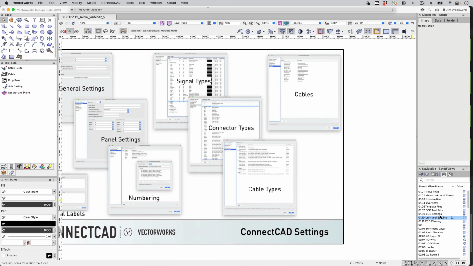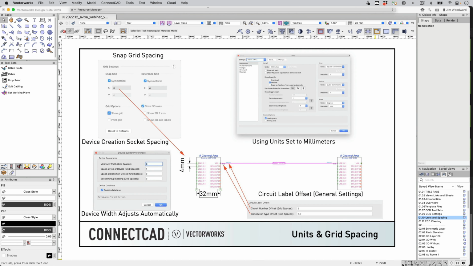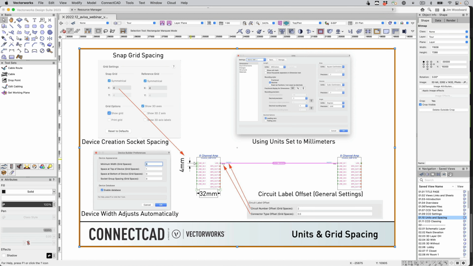Next, our units and spacing is based on our grid spacing. You'll see I'm working in metric, 4 millimeters for my grid spacing, and that will give me the spacing when I create devices in between the sockets. Also, how the labels are arranged away from the sockets based on their grid spacing as well.